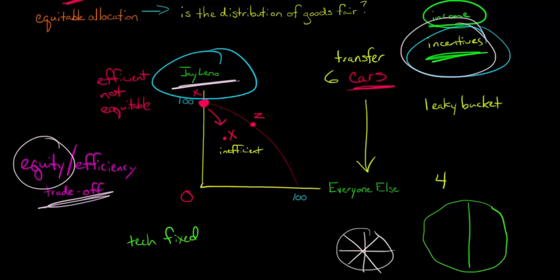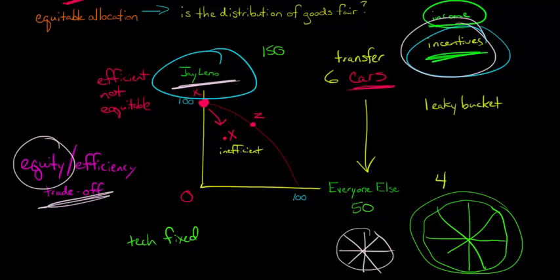So if we make the pie larger, then we might have a situation where Jay Leno is able to have 150 cars and everyone else gets 50. Wouldn't that be great, right? That's kind of a win-win situation where it's still kind of inequitable in that why does Jay Leno have or need so many cars? But we've helped both groups, right, in the long run. So some people say, look, we need to grow the pie. If we can grow the pie, then everybody is better off.